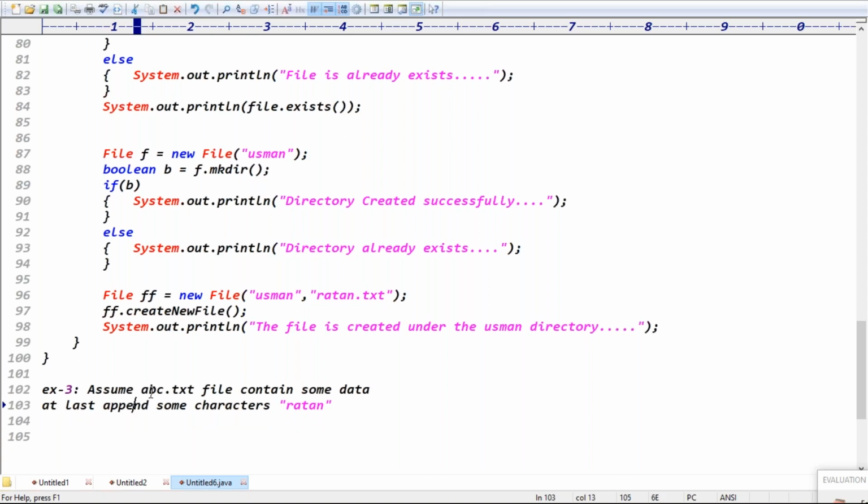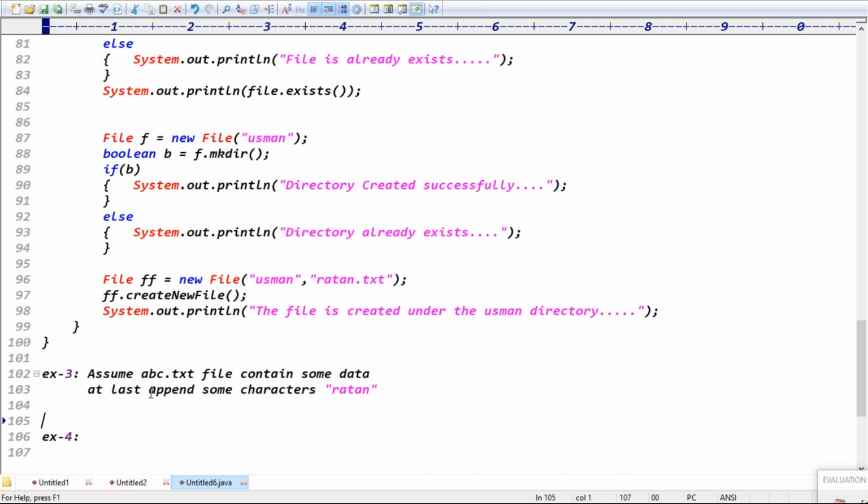This is the first assignment you can do, and the second assignment you can do is example 4. Example 4 is straightforward. Create a directory, some directory like the Ratan directory. Under the directory, create a file, like the rom.txt file.